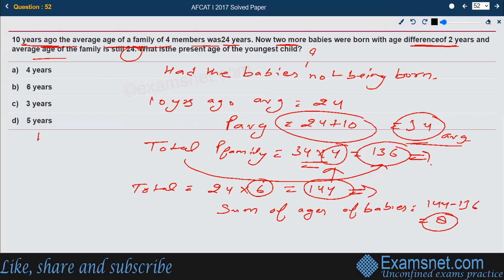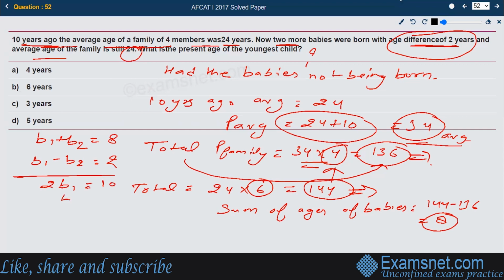So we can conclude that the sum of the babies' ages is 8. Let the babies' ages be b1 and b2, so b1 plus b2 is 8. The difference is already given in the question as 2 years, so b1 minus b2 is 2. We can solve these two equations. If we add them, we get 2b1 is 10, so b1 comes out to be 5.